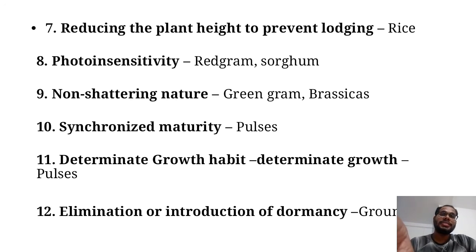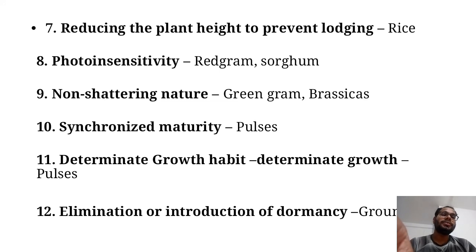Next is determinate growth habit. Determinate growth habit means that after flowering occurs, the vegetative growth of the plant will stop. This is the determinate type of growth habit we are developing in pulses also. And next is elimination or introduction of dormancy.